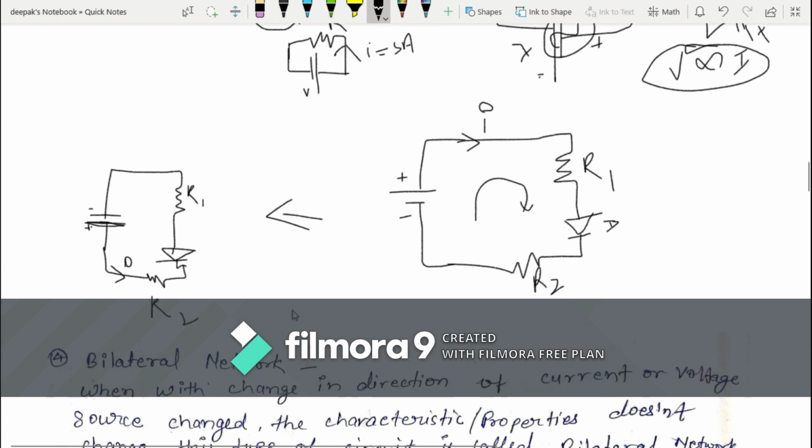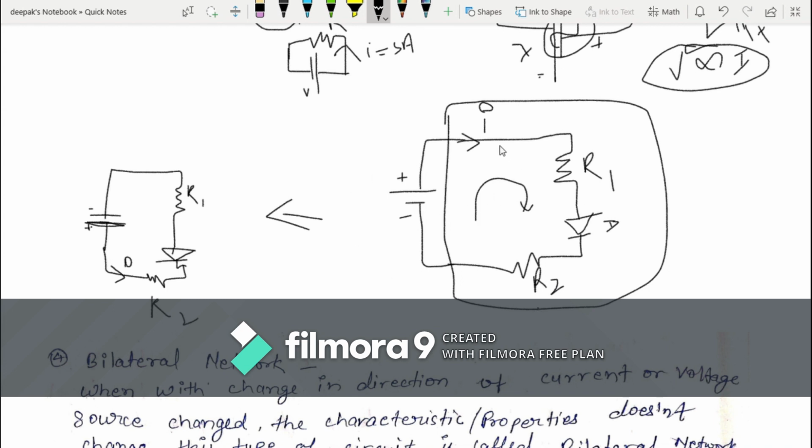So let me define. Here this is also a network, this is also a network. Here this is a diode, this is a resistance, this also is a resistance, and if you apply voltage like this, a voltage source, I will get current, let's say 5 ampere.